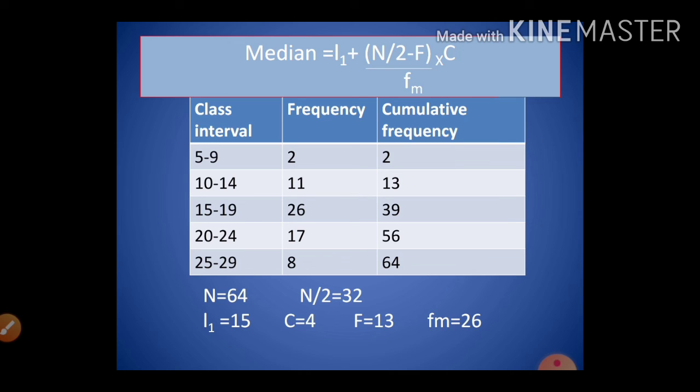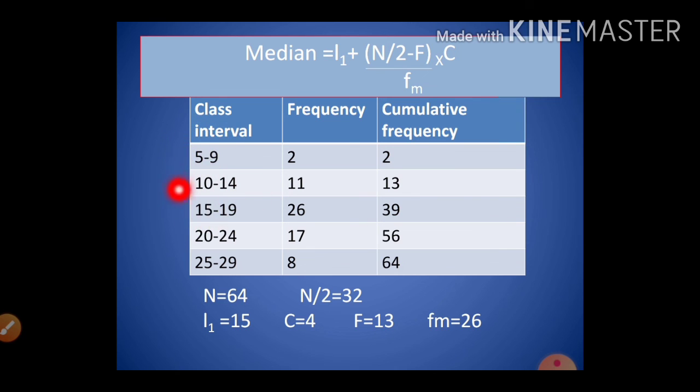So L1, the lower limit of the class interval where the median falls, will be 15, and C is the width of the median class interval, that is 4, that you got by subtracting 9 minus 5 you get 4, again 14 minus 10 you get 4.